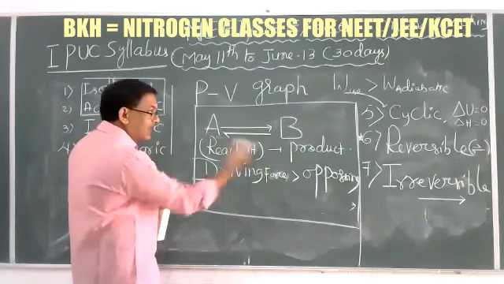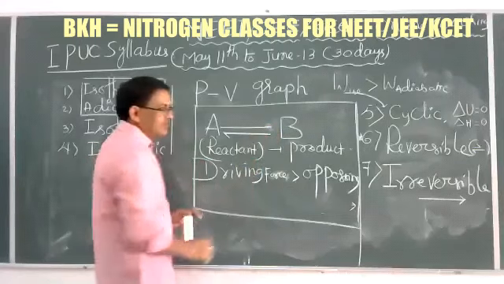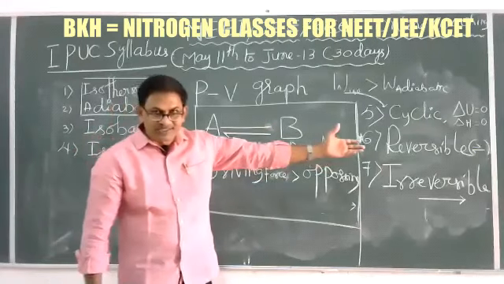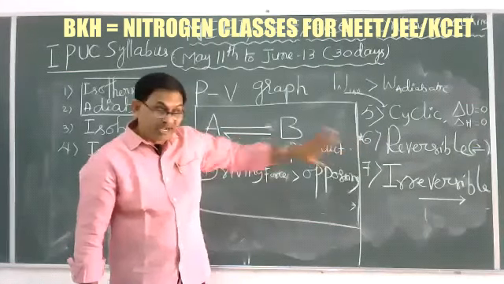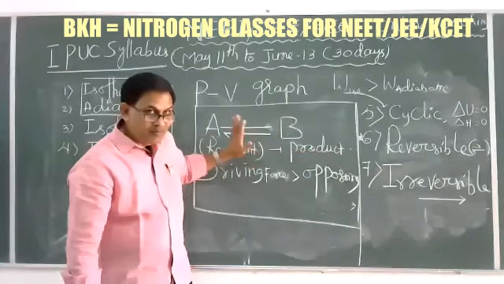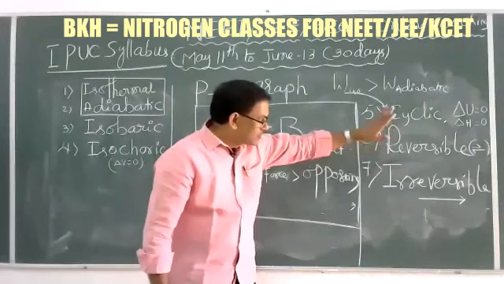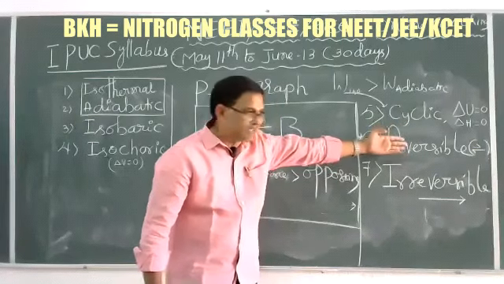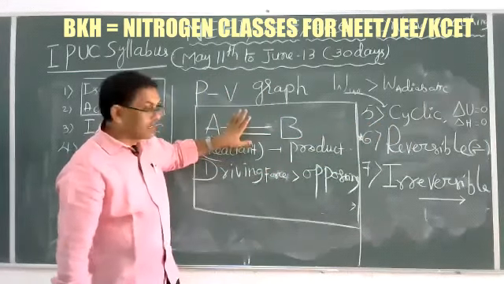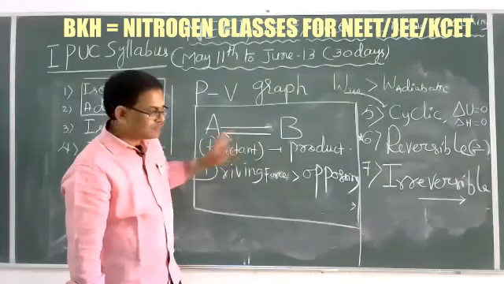Such processes are called reversible processes. These reversible processes are not real in practice, they are imaginary only. But in a reversible process, maximum work is done. Since it is imaginary, we can't see it in practice, but maximum work takes place in these reversible processes.